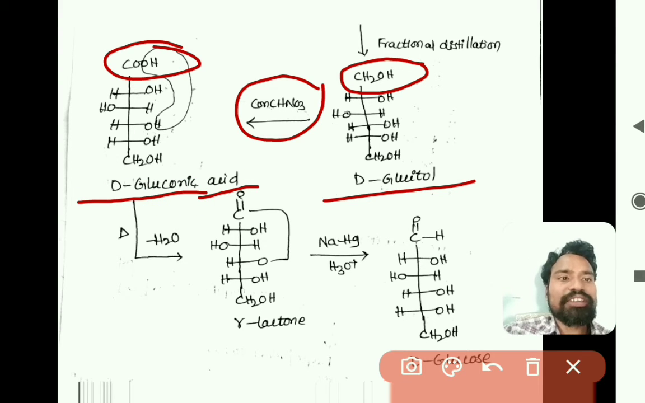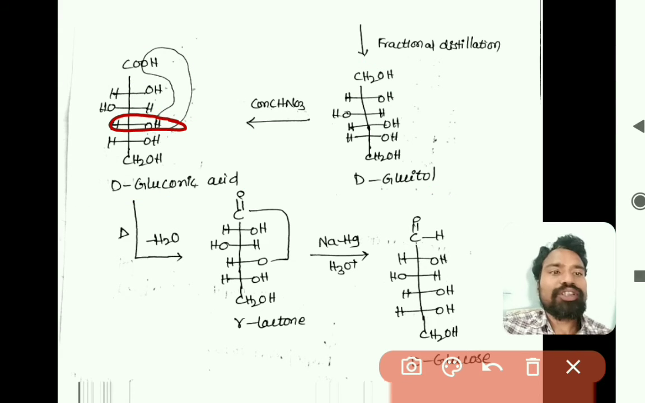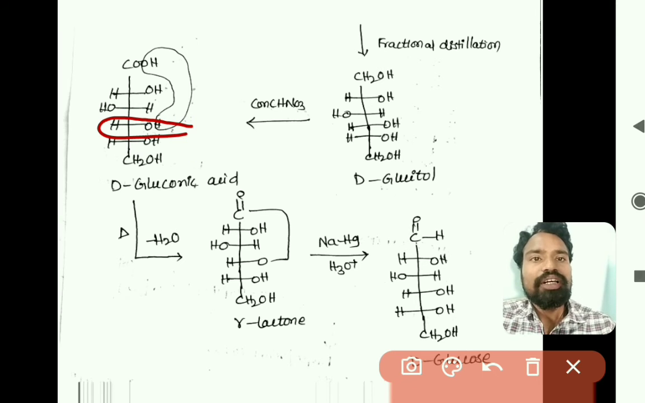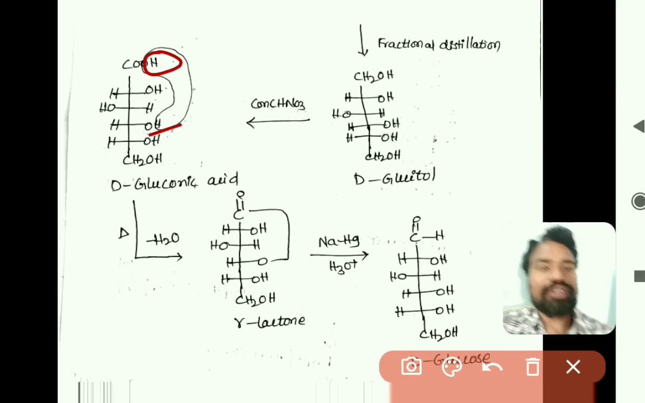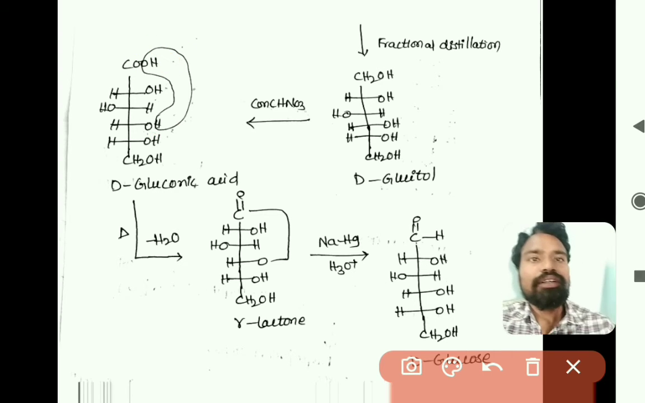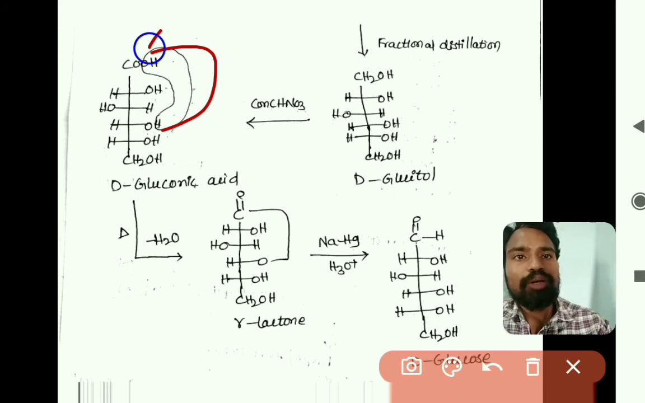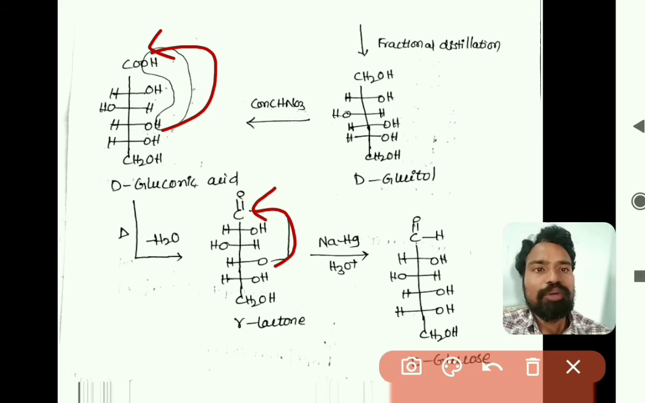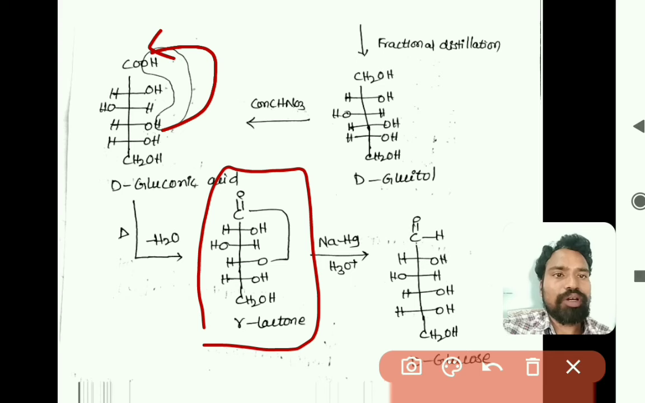So this D-gluconic acid is heated, so that the gamma carbon hydroxy group reacts with the carboxylic acid, right? The OH of the carboxylic acid and the hydrogen of the hydroxy group at the gamma carbon leave as water, and there is a bond formation between the gamma oxygen and the C double bond O group. So this is called a gamma lactone.